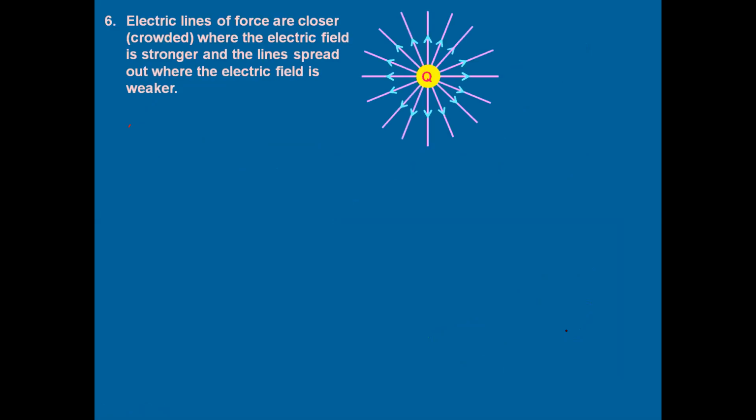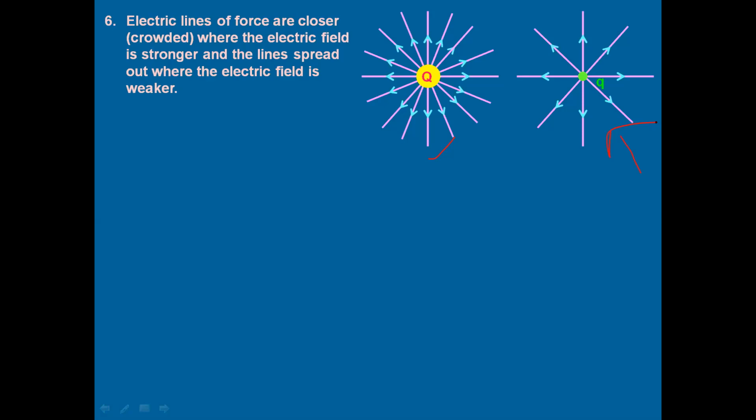Go to the next property: electric lines of force are closer where the electric field is stronger. Suppose you are given the electric lines of force due to two charges. Say, for example, the electric field due to capital Q is this, and the electric field due to small q is this.